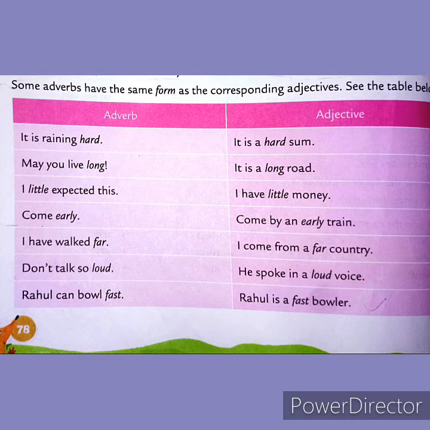See some more examples from your book. It is raining hard. Here hard is an adverb. It is describing the verb raining. Then it is a hard sum. Here hard is adjective and it is describing the noun sum.